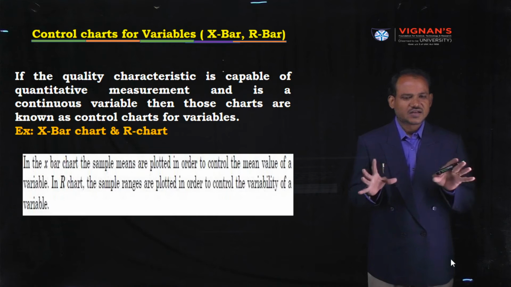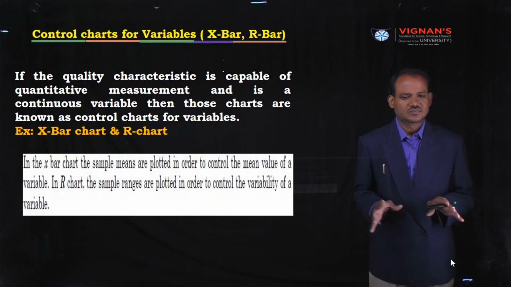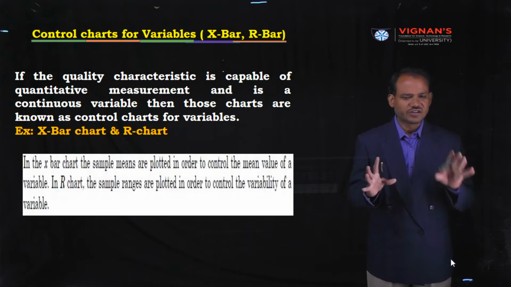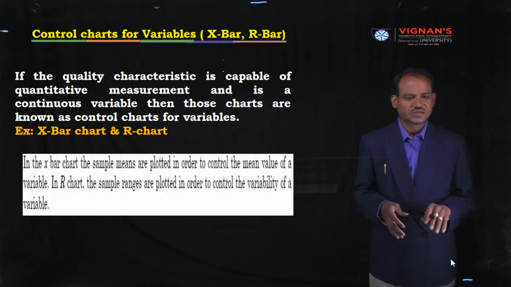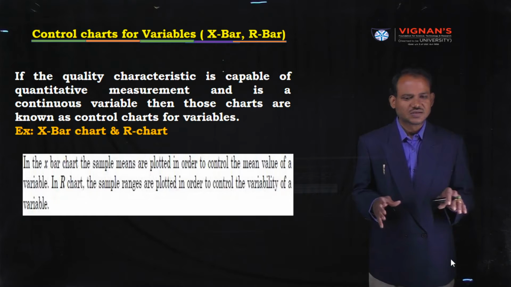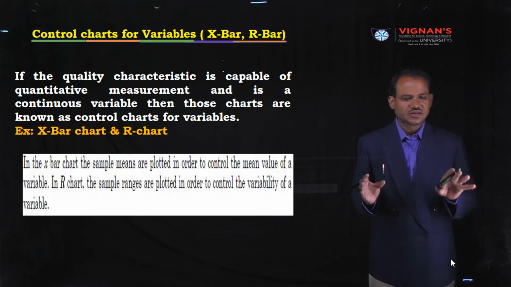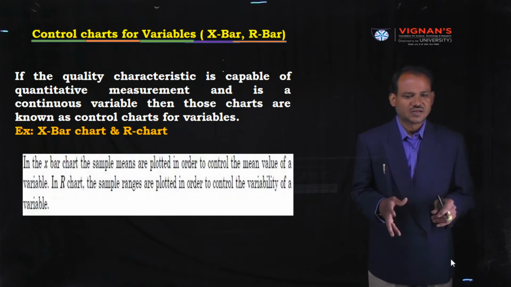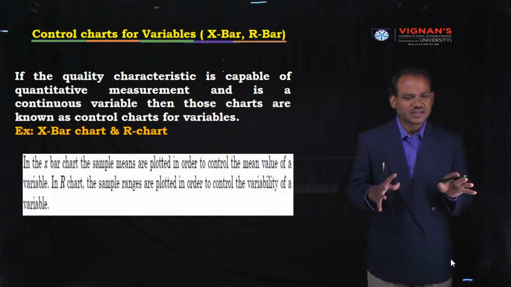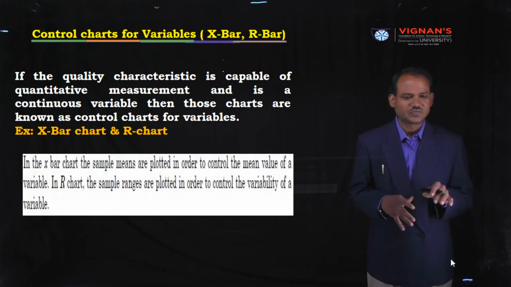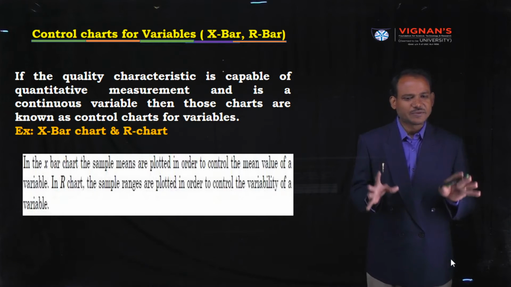There are two types of causes for process variability. The first one is chance causes, the second one is assignable causes. Based on these two causes, in a manufacturing process there is some variability. Variability means changes in the dimensions. For example, a company is manufacturing some shafts of some diameter. So the variability parameter is the diameter.